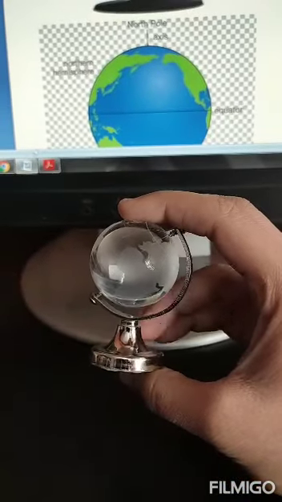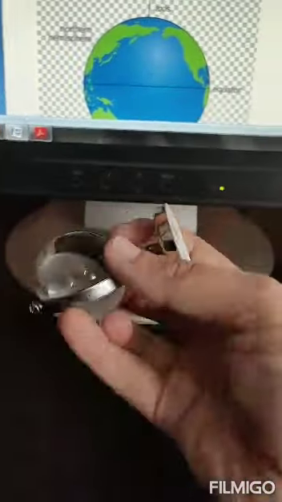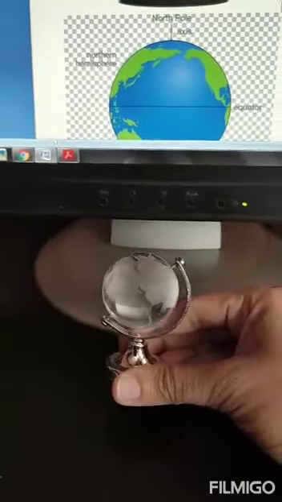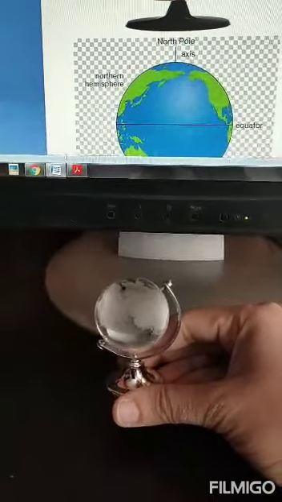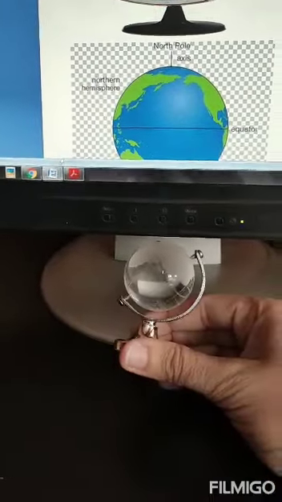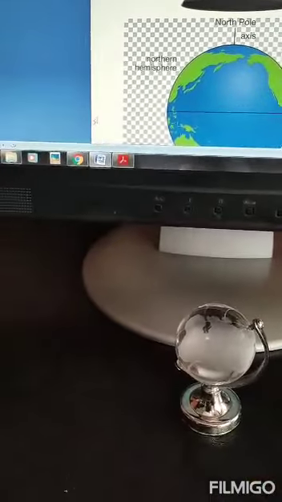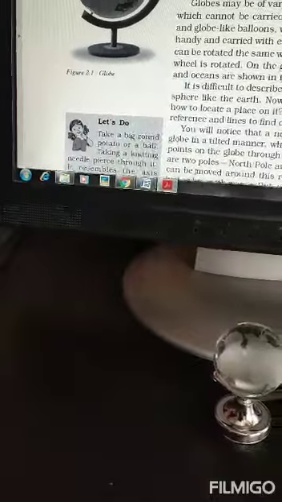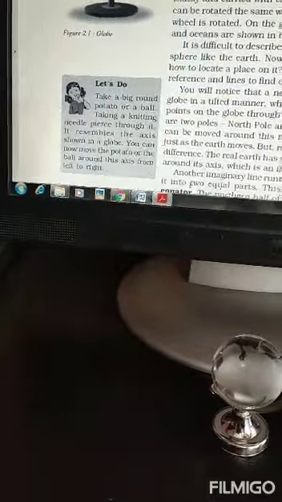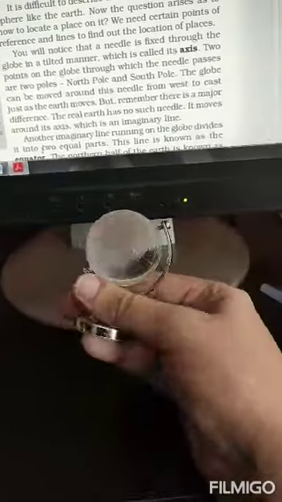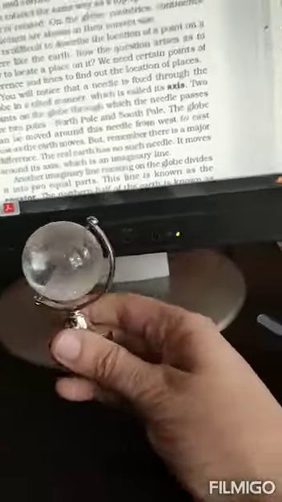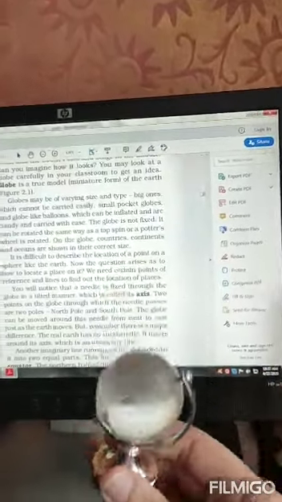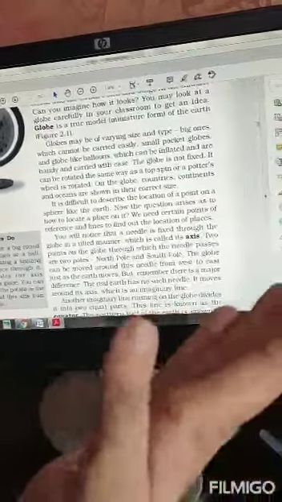And like Earth, a globe is also tilted. We know Earth is not straight. It is tilted at an angle on its own axis. Similarly, a globe is also tilted. Tilted means slanted. So it is also tilted on its axis. See, this is a globe, but it is not straight. It is tilted on this side.